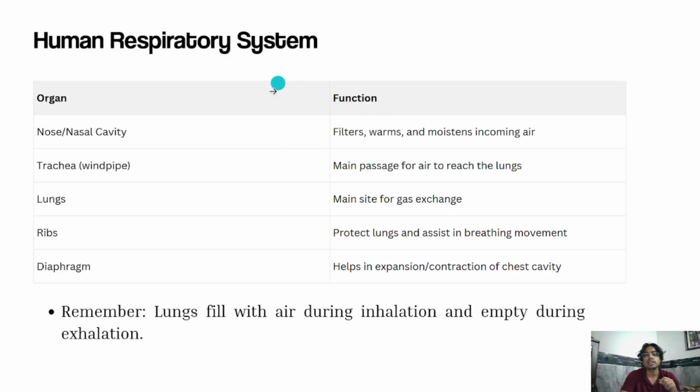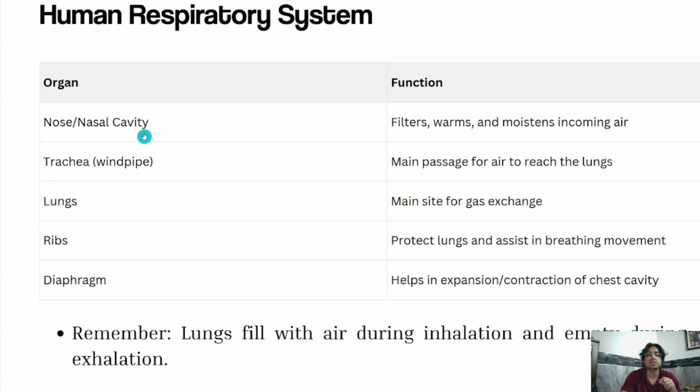Now, the human respiratory system. These are the organs and these are the functions of the human respiratory system. First is the nose or nasal cavity, whose function is to filter, warm and moisten the incoming air, which is oxygen, of course. Then there's the trachea, which is the windpipe. It is known as the windpipe because it is the main passage for air to reach the lungs.